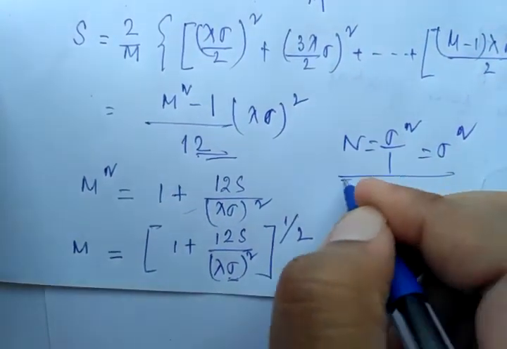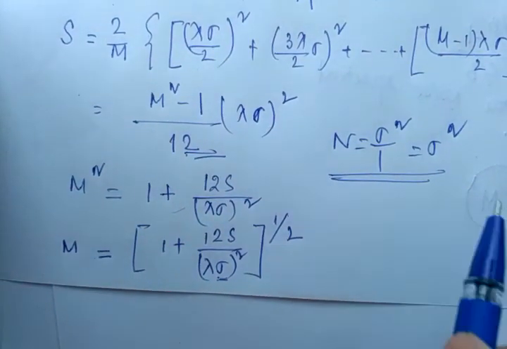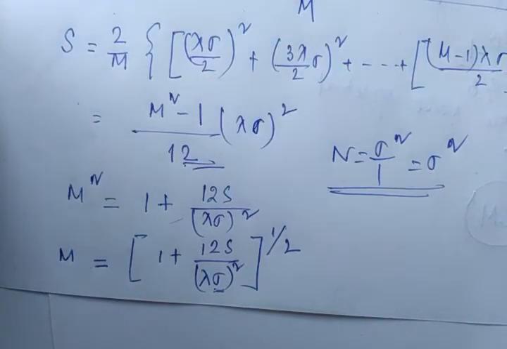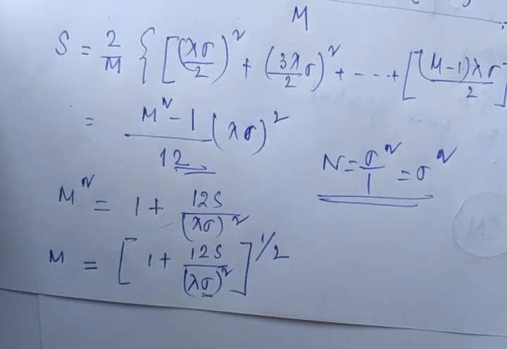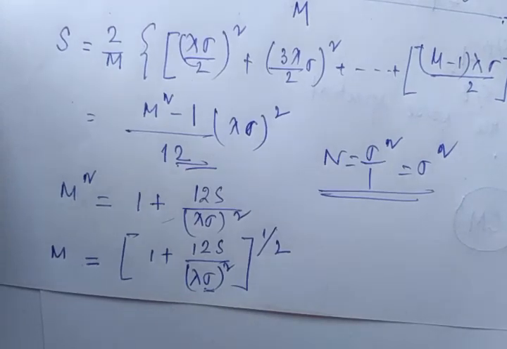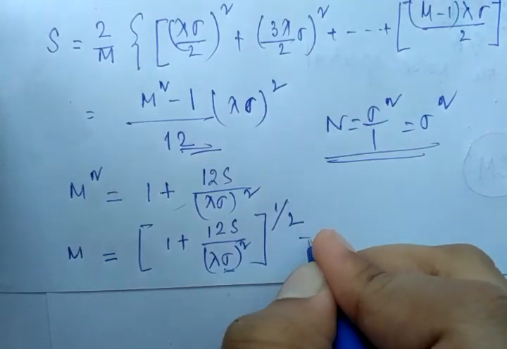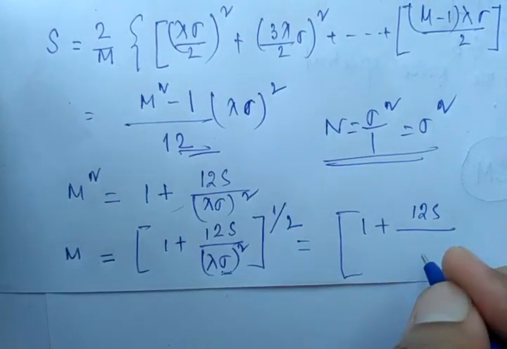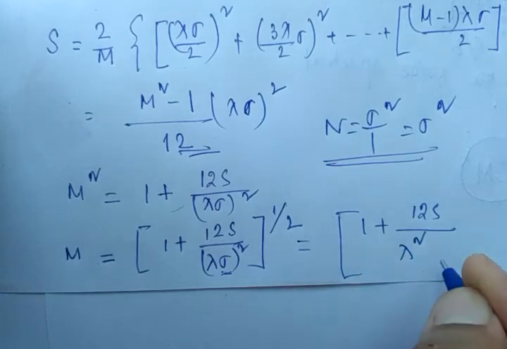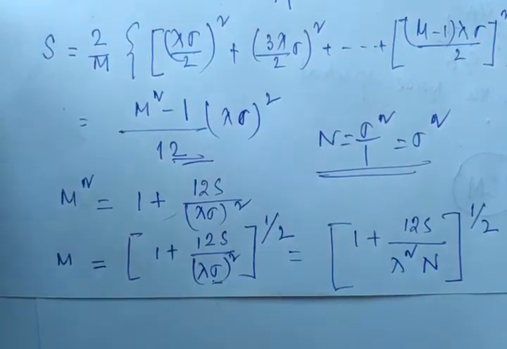So sigma square is nothing but n, and we have to calculate the noise voltage, and that's why we are taking the square value, right? So this sigma square can be replaced by this n term, and what will be the final expression of that? This is (1 + 12S/(lambda square sigma square)) to the power half, and sigma square will be replaced by n.